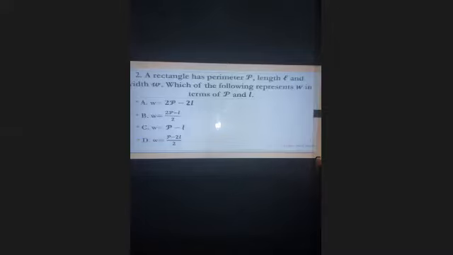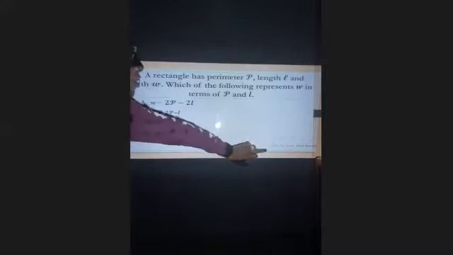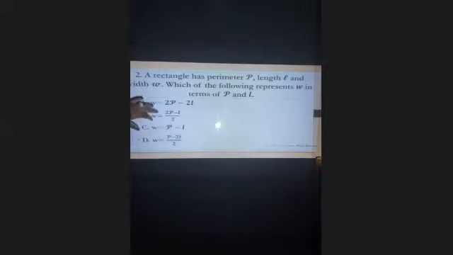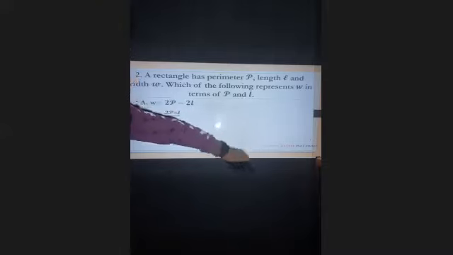Next. Yes, a rectangle has perimeter P, length L, and width W. Which of the following represents W in terms of P and L? Okay, so first things first, what is the equation for perimeter? Now I wrote this one because I think I pulled this one or a problem very similar to this one. This says PSAT, so I think I got it from the PSAT, and it just so happens to align with the standards of solving for literal equations in algebra in South Carolina and Georgia as well.